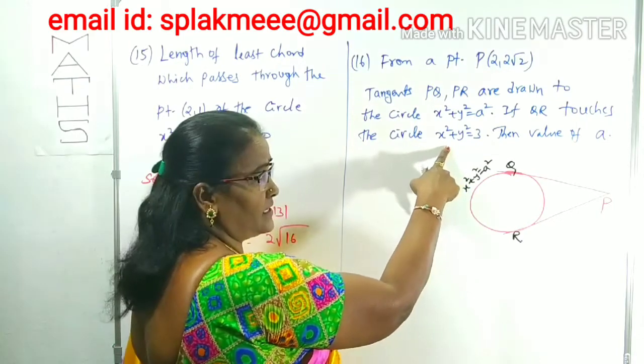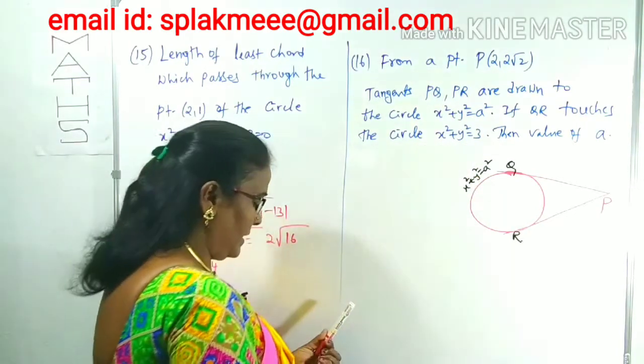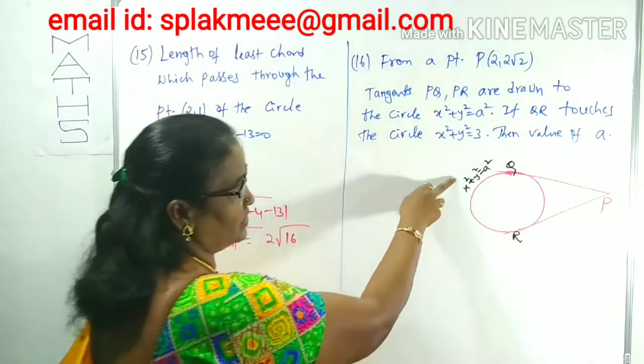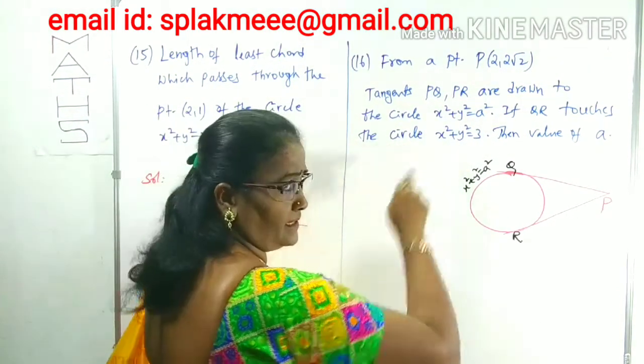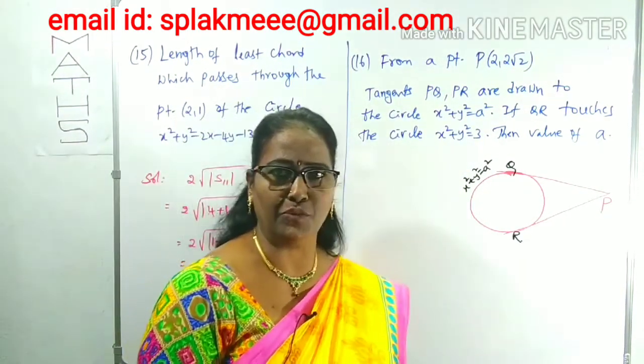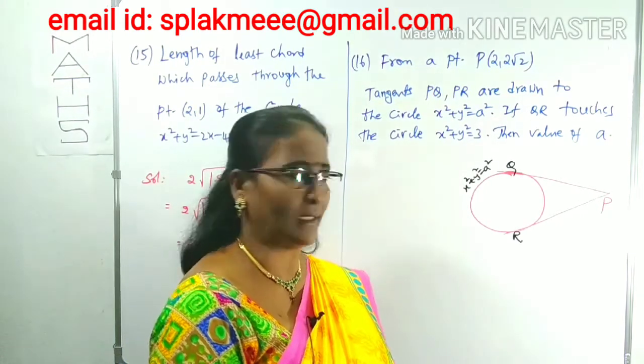What is this circle? x squared plus y squared equals 3. The center of this circle is 0, 0, and the radius is root 3. What is the center of the other circle? That center is also 0, 0, which means these are concentric circles.